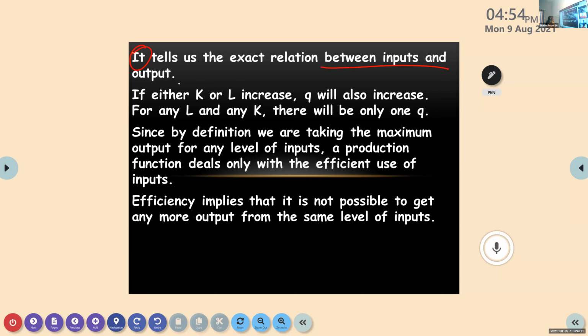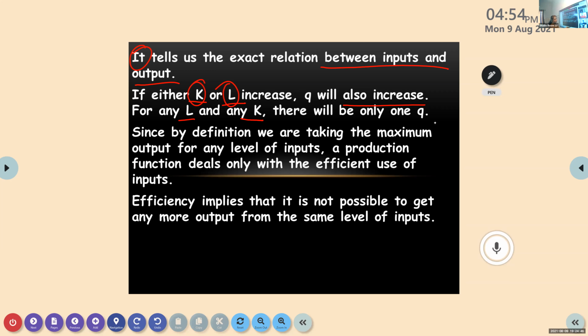Now listen to the condition. If K is increasing or L is increasing, what will happen to the quantity? What will happen to the production of wheat? That also will increase. So if land is increasing or if labor is increasing, it will result in more production. For any L or any K, there will be only one Q.